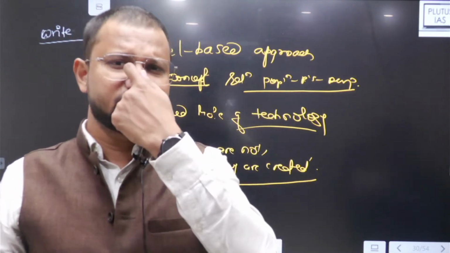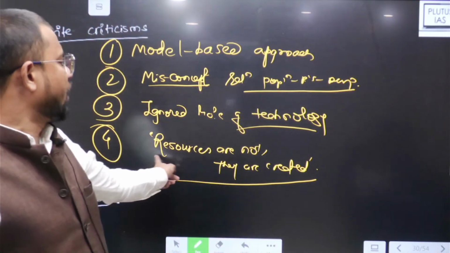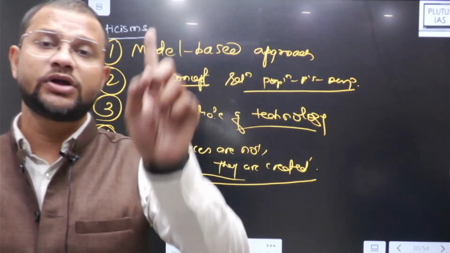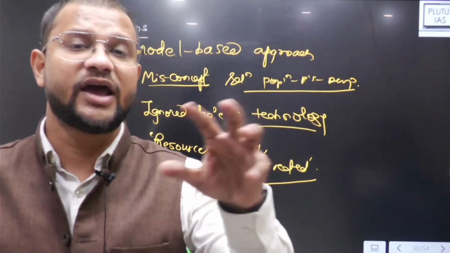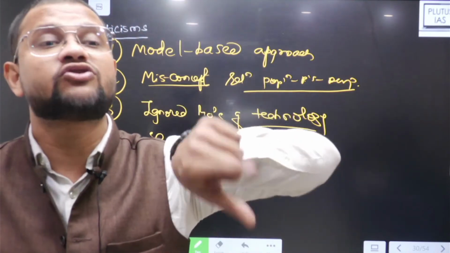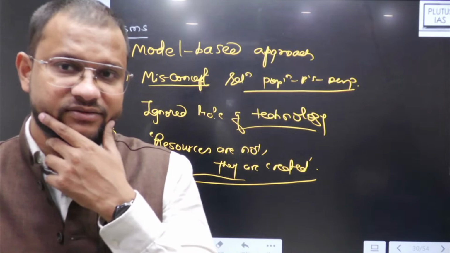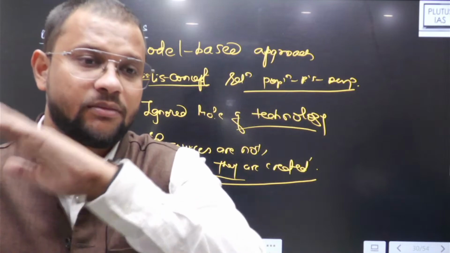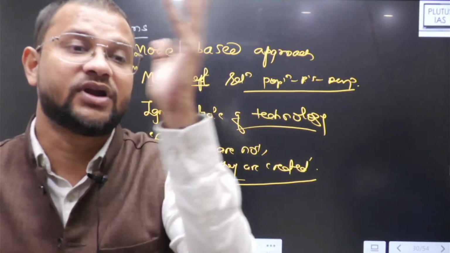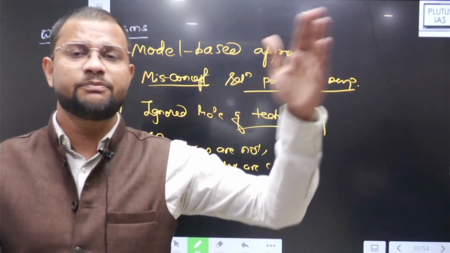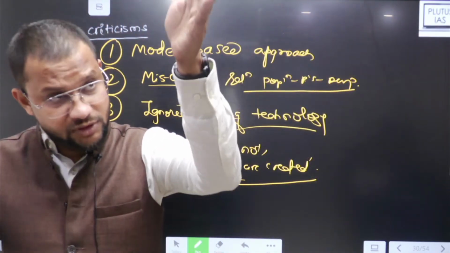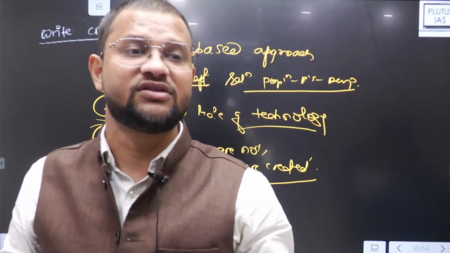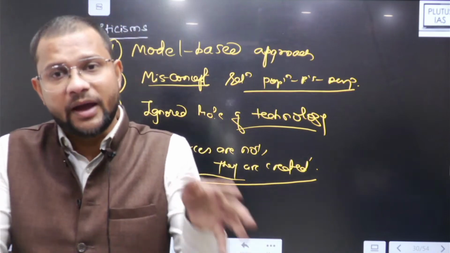So it is simply a humanistic understanding of resources. However, resources are not, they are created. They tend to neglect the human capacity to develop new resources and just rely on the available natural means of resources. For example, lithium batteries: we were not aware by the 70s that we could use lithium or hydrogen as a source of energy in the future. So it doesn't matter whether we have petrol or not. By the time the petrol ends, we would have shifted to hydrogen or lithium batteries. So resources got managed on their own.